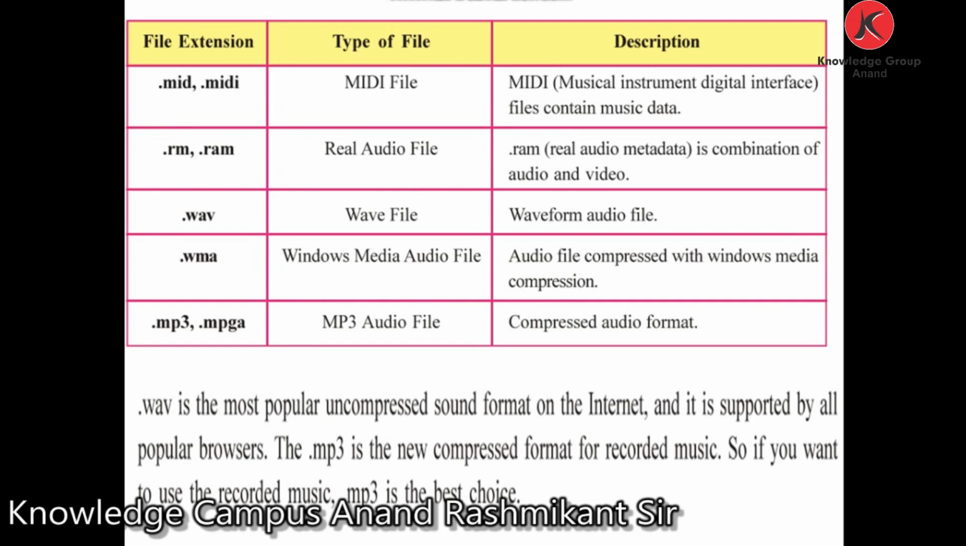.wav is the most popular uncompressed sound format. Remember it. .wav is the most popular uncompressed sound format on the internet, and it is supported by all popular browsers. MP3 is the new compressed format for recorded music. So if you want to use recorded music, .mp3 is the best choice.